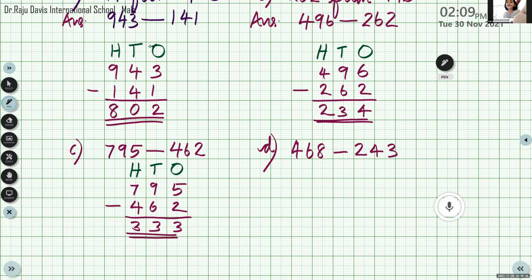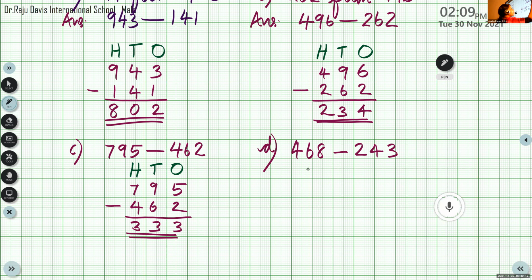Arati, will you help me to complete the answer? Yes, ma'am. Okay, others, please be quiet. Now here we have 3-digit numbers. So how many places are there, Arati? There are 3 places. Which are the places? Ones, tens, and hundreds.